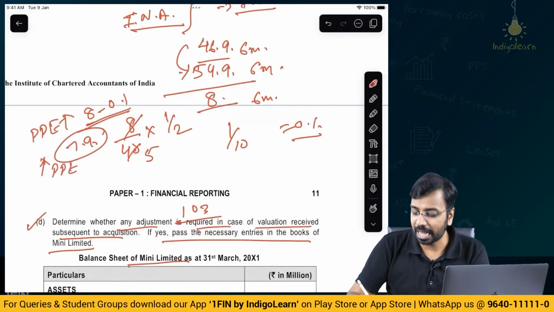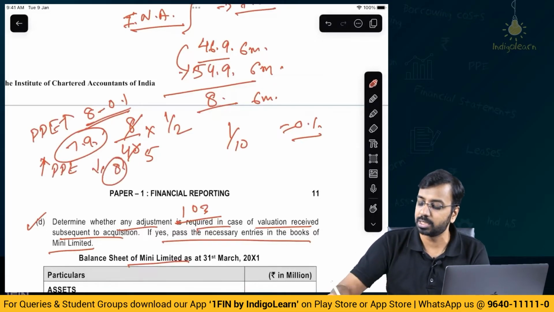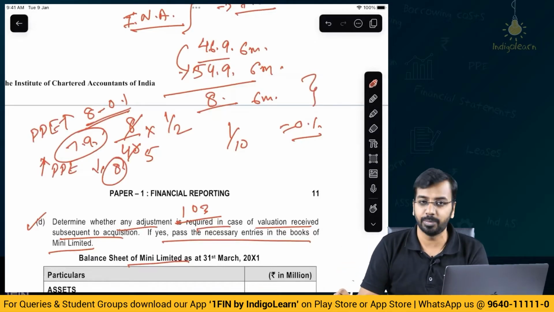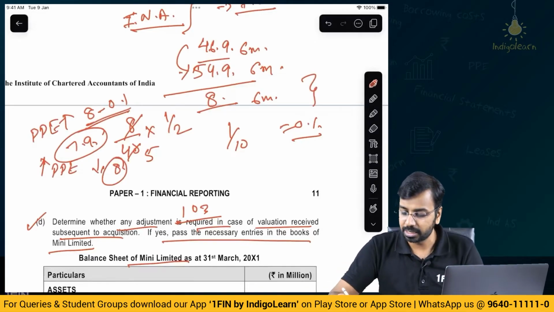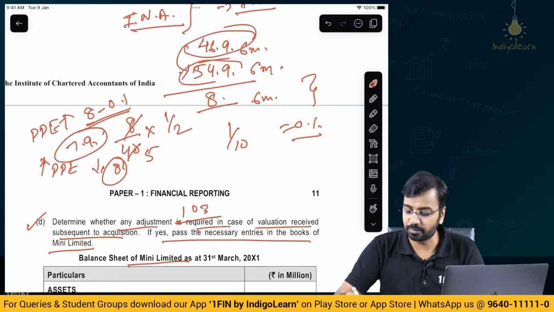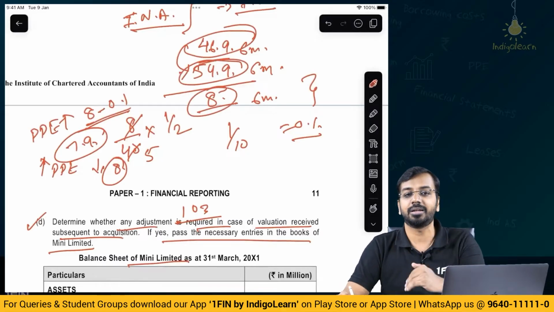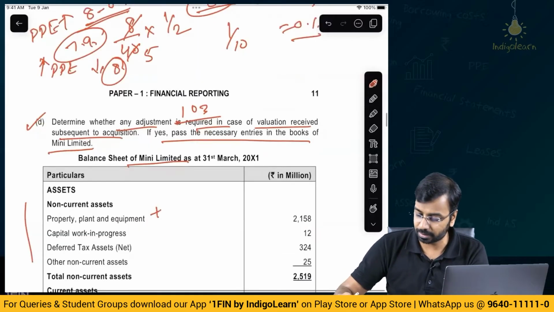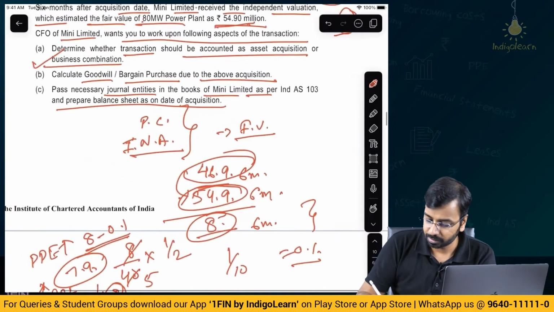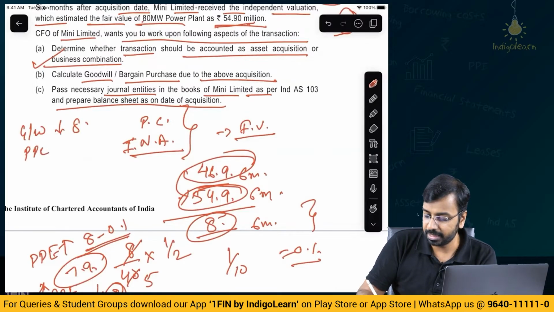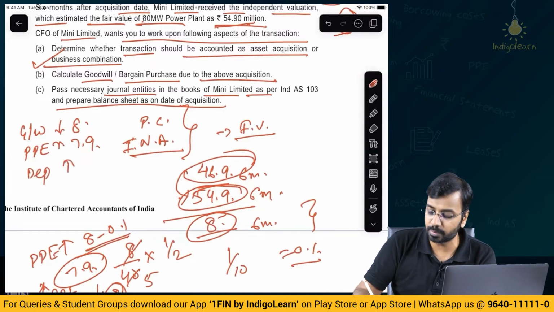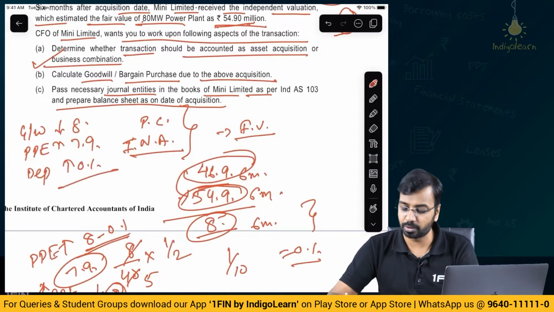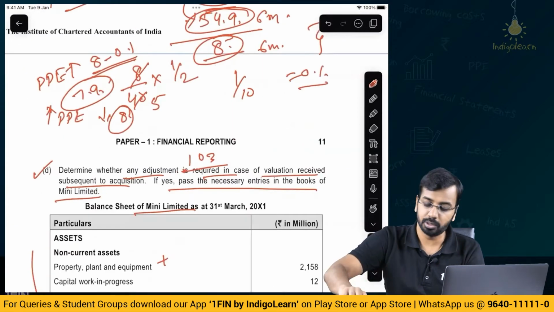What will I decrease? I will reduce the goodwill by 8 million, because the valuation change has happened by 8 million. Earlier I thought it is 46.9, now I am saying 54.9, and 8 million is the increase in value of the asset. So my goodwill should come down by 8. The net impact: goodwill reduced by 8 million, PPE increased by 7.9 million, and you will increase the depreciation expense by 0.1 million. That is what you will have to do in the third part of the question.